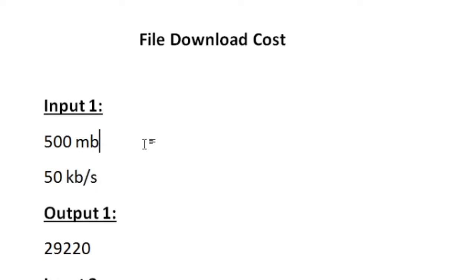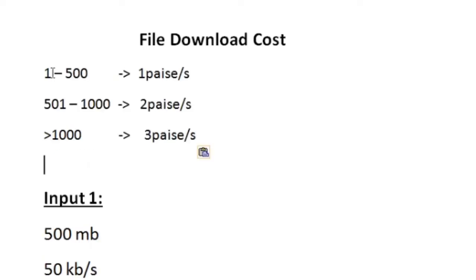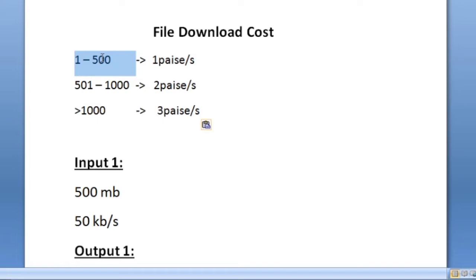Now our task is to calculate the total amount that would be charged to download 500 MB at the rate of 50 kbps, and it is given that the charges are made as per the time being used. If we are using for 1 to 500 seconds, then it will be charged 1 paise per second, for 501 to 1000 it costs 2 paise per second, and for any time greater than 1000 it costs 3 paise per second. So first we have to convert this megabytes into kilobytes.